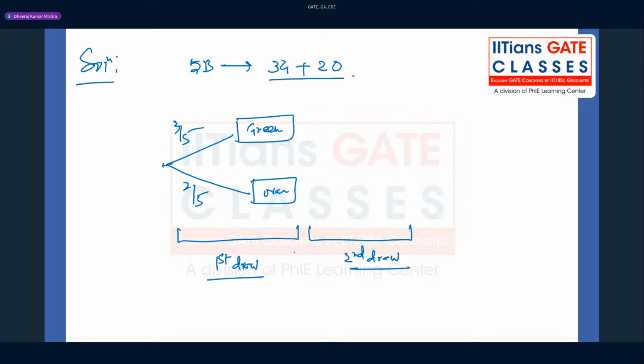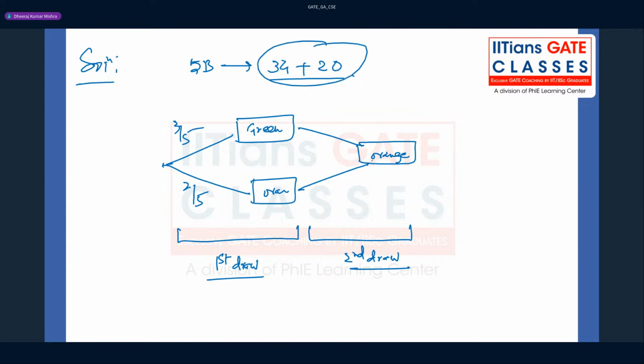You don't have to worry about green ball to be drawn in the second draw. You have to worry about orange, because they have specified the probability that the second is going to be orange. If you have taken out one green ball already, how many balls are left? Then there will be four balls.